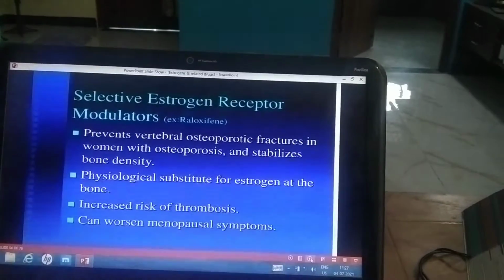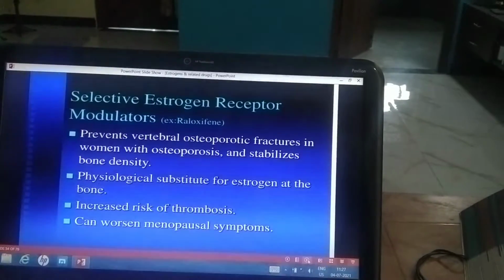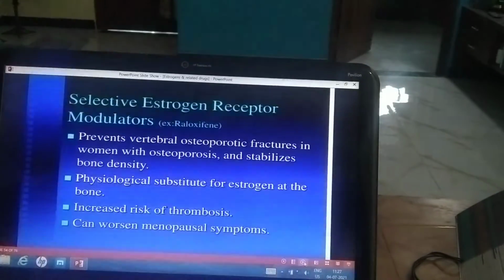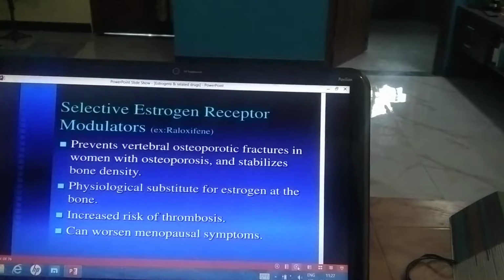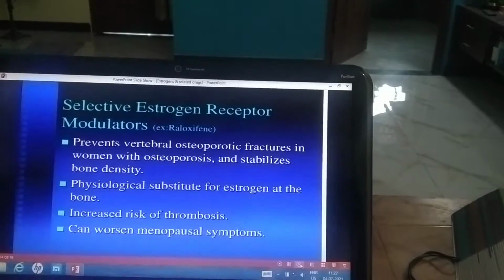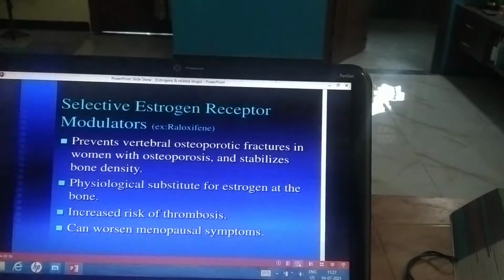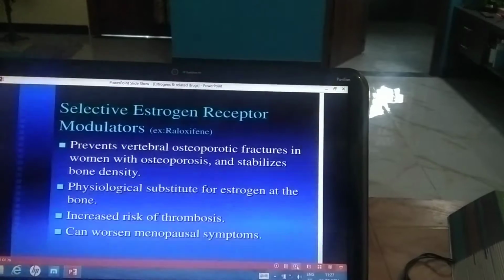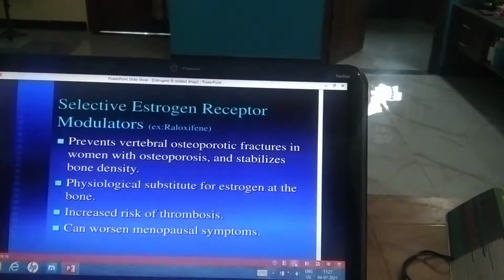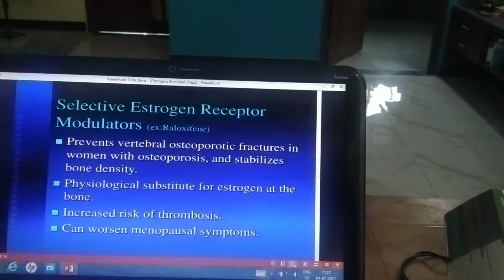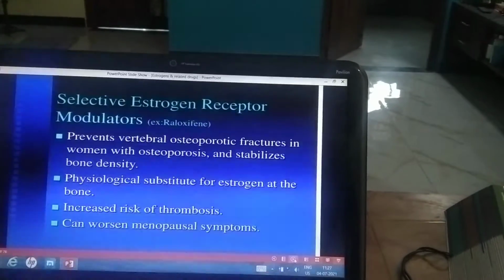It is a physiological substitute for estrogen at the bone. It also increases the risk of venous thrombosis because of its estrogenic action on the blood, which increases coagulation, and it can worsen the menopausal symptoms. It reduces cholesterol, reduces the LDL level and increases the HDL level. So it has estrogenic action on the plasma lipids also.